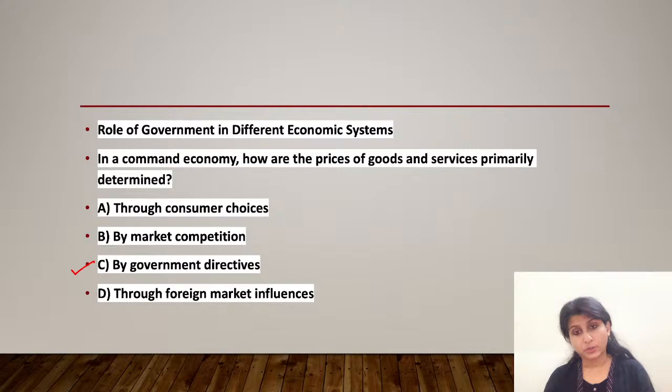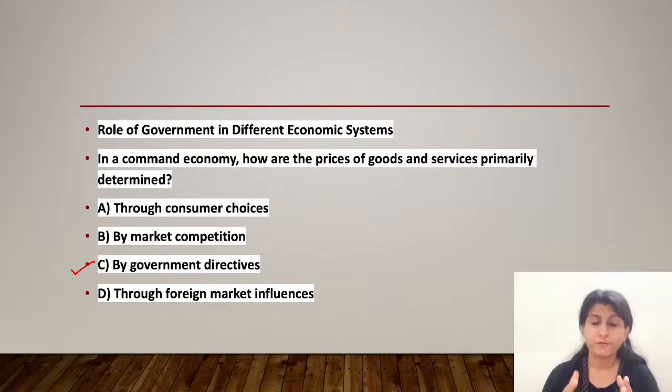See, option A, through consumer choice, and option B, by market competition. These are characteristics of a market economy, where the prices are determined by the supply and demand interaction in the market, influenced by consumer preference and competition among the businesses.